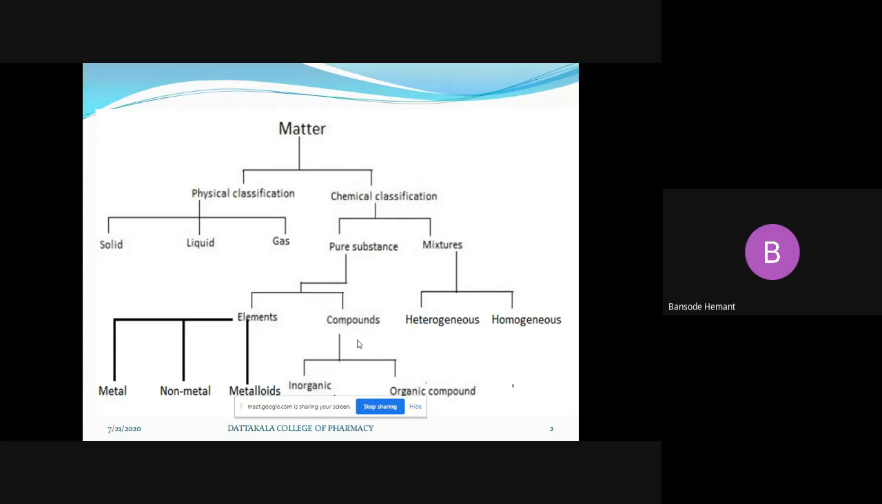That means in which form matter is present, in which form matter is available in the universe, and what are the properties shown by that specific form of matter, that is solid, liquid, and gases in the universe. These properties, their physical and chemical characteristics, we have to study. That means we have to study only their form. We have to focus only on the state in which matter is present in this subject, that is physical pharmaceutics.